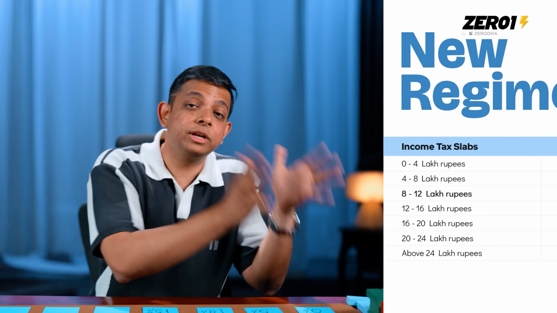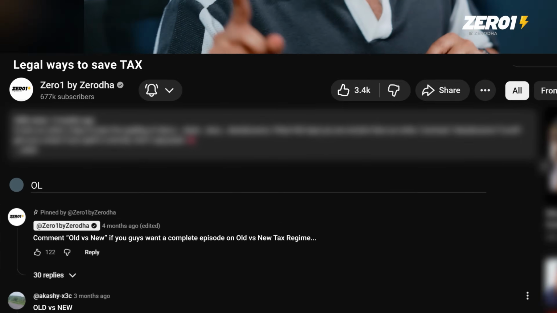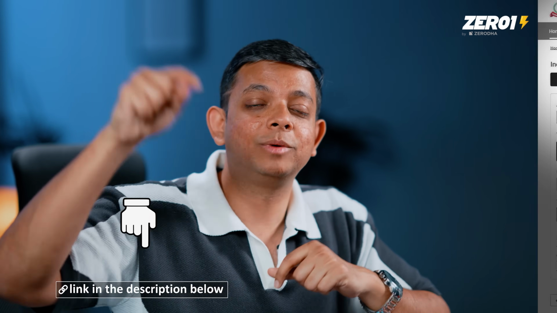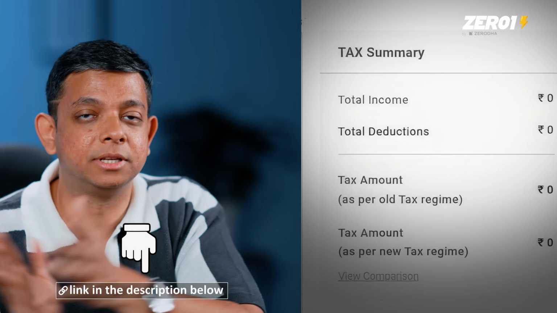We have two different ways the system works. We have the new regime and the old regime. A lot of people are confused, kaun sa behtar hai, kaun sa nahi hai. Very simply put, the new regime and the old regime have a difference of slabs and a few more other nuances, but all of us are by default in the new regime. And if you want us to create a separate episode explaining these two, say old versus new in the comments and we'll create a separate episode. This is a link to a nice calculator that can give you the answer right now if you want to figure out the difference between the two.